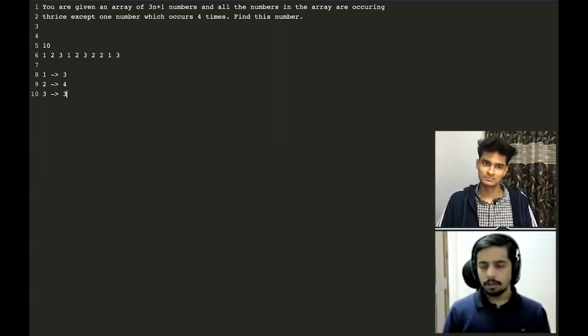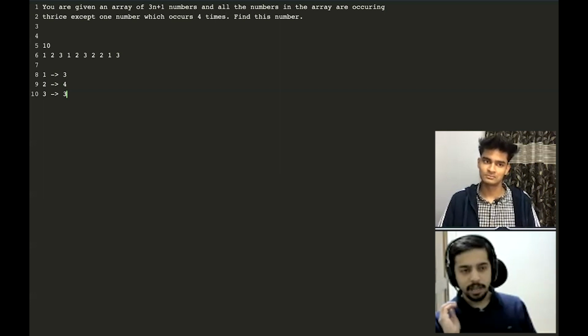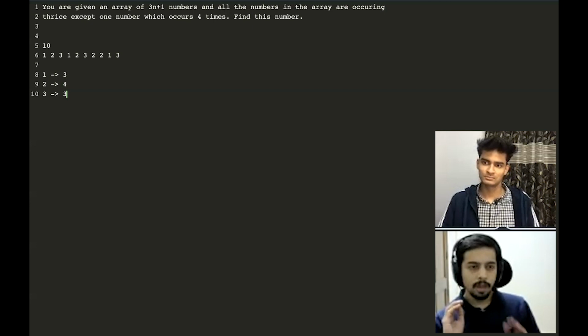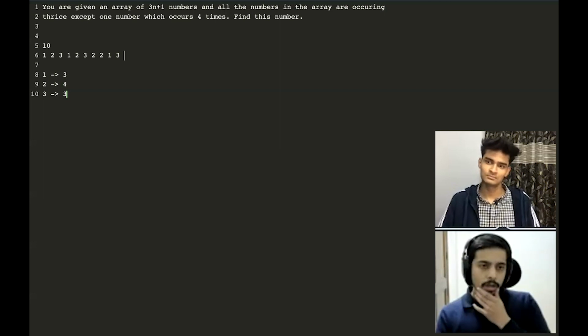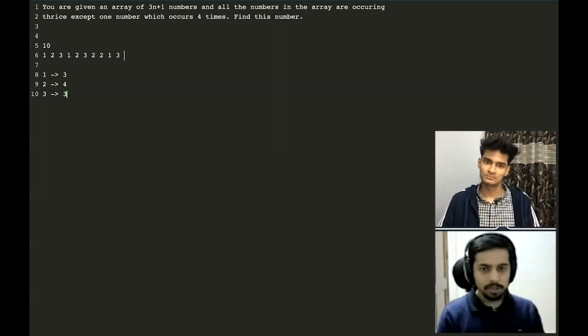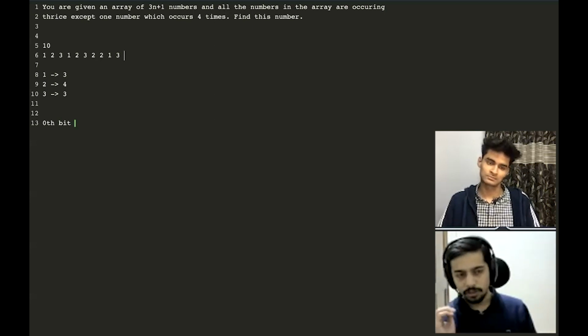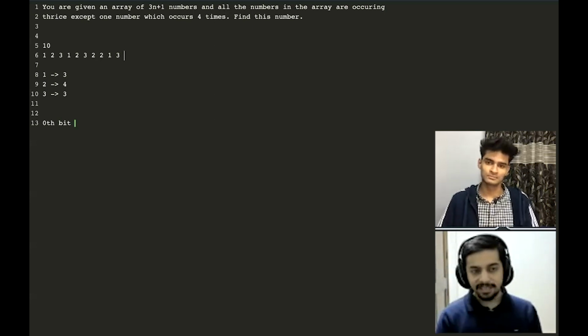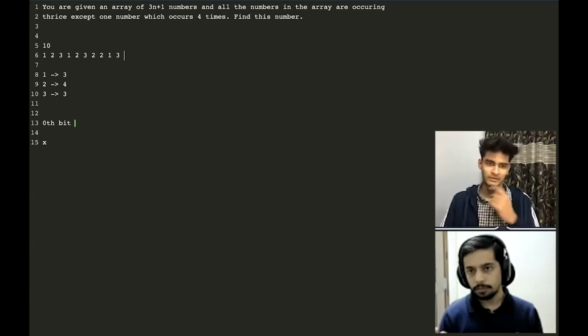Okay. So I think if we work on the bits of the integers, we might reach some kind of conclusion. So I'm thinking of seeing those integers as bits. I'm thinking in this direction. Let's think about the 0th bit of the numbers. Okay. Let's think about the 0th bits. Now, if there is an integer x in the array, x appears 3 times or 4 times, right? That's for sure. You're right.